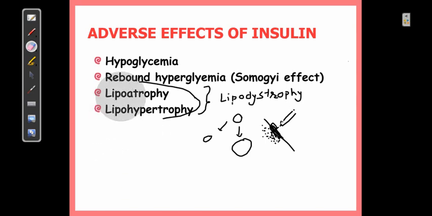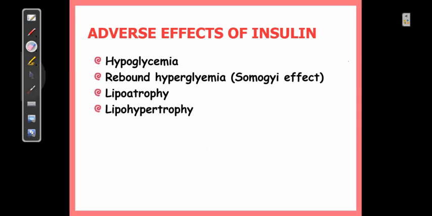So which are the sites that can be used for injection of insulin? Normally you can use the upper arm region, that is the deltoid muscle, where the deltoid muscle is located. Then the thigh muscles can be used, the area of the thigh. Then the gluteus maximus, the buttocks, can definitely be exploited. And an easier option is the large area of the abdomen, that also can be exploited. At the time of every injection, the site should be changed, then these types of problems are not observed.